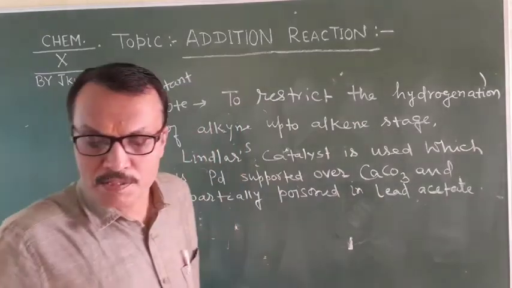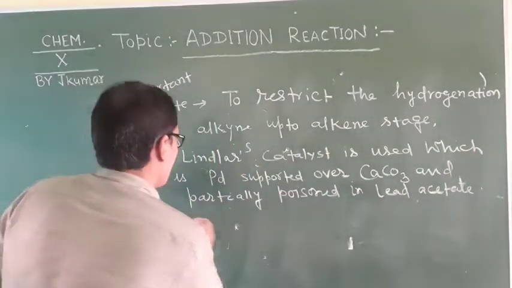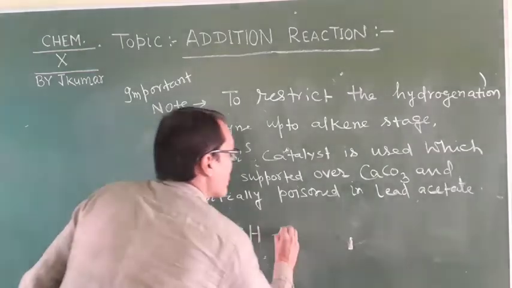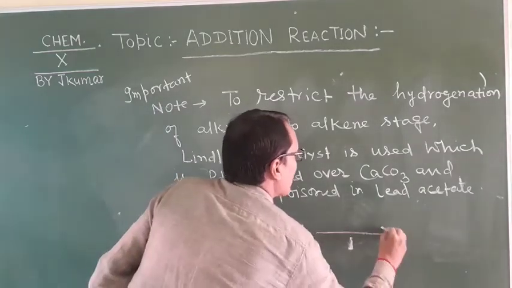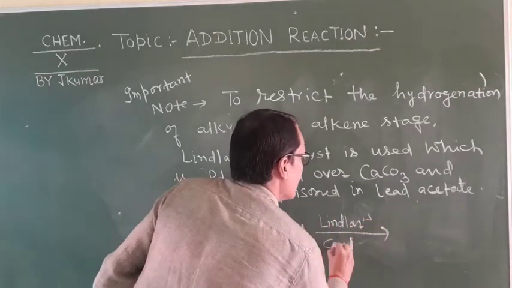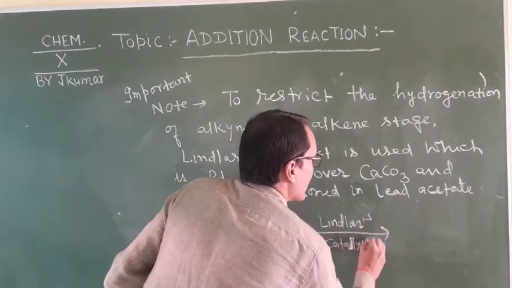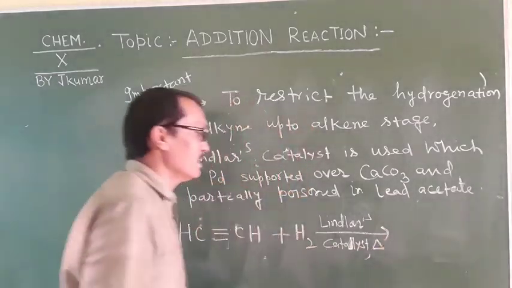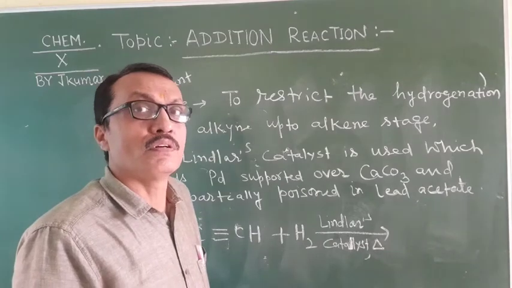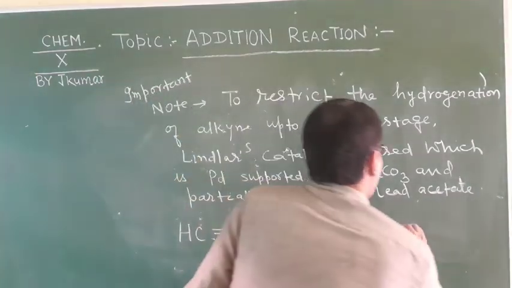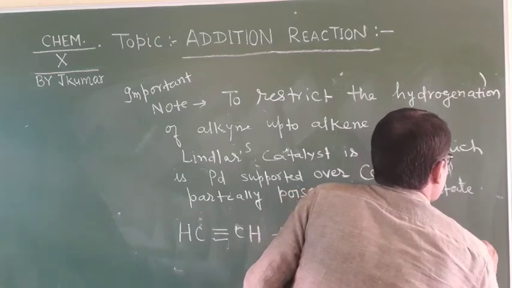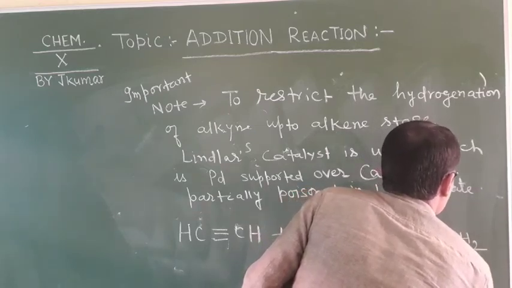So students, this reaction is this. Here if you use Lindlar's catalyst along with heat, then this reaction will stop at the alkene stage, and our product will be H2C double bond CH2, ethene.